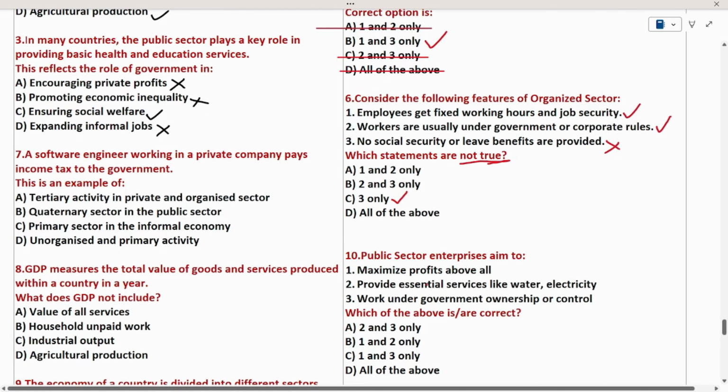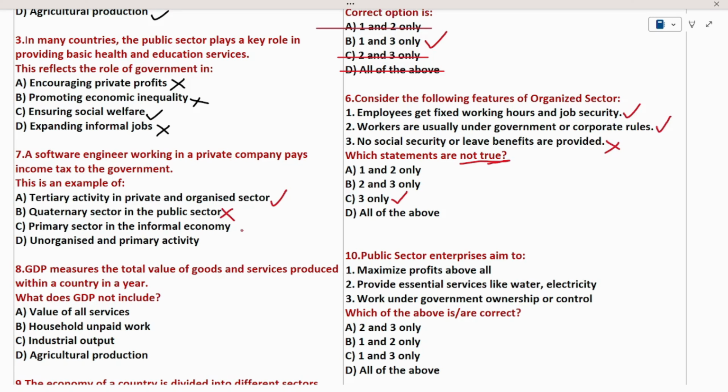Question number 7. A software engineer working in a private company pays income tax to the government. Software is a service sector. So this is a tertiary activity in the private and organized sector. Option B says quaternary sector and public sector. We never talked about any quaternary sector in the previous class. So statement B will become a wrong option.